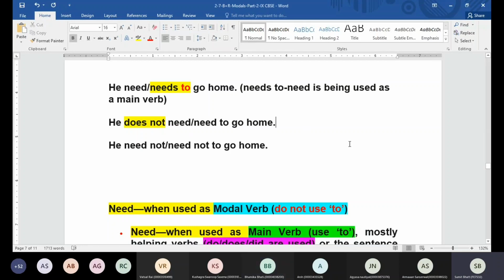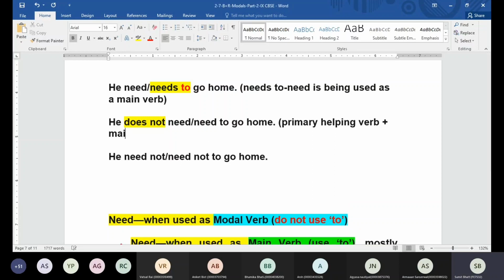Does not. So does not is going to be what type of helping verb? Primary helping verb? Yes or no? Yes, sir. We are discussing the helping verbs. There are two types: primary helping verb and modal helping verb. So when you have a primary helping verb, after it, which type of verb are we going to use? Main verb. So that means need is being used as a main verb here. Yes or no, everyone?